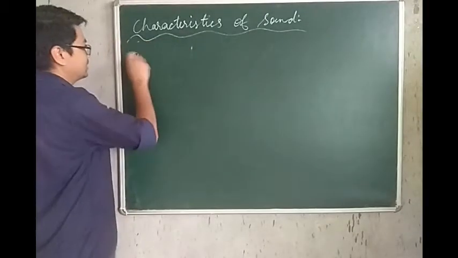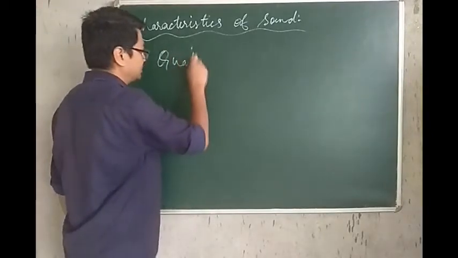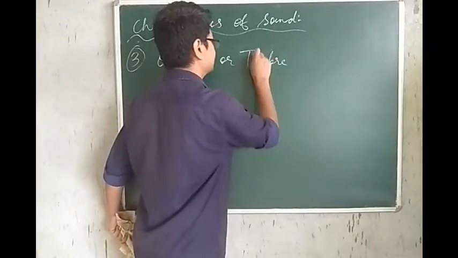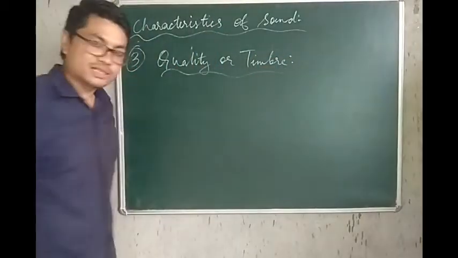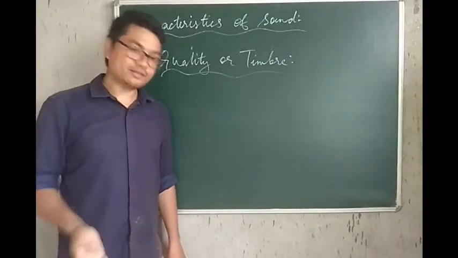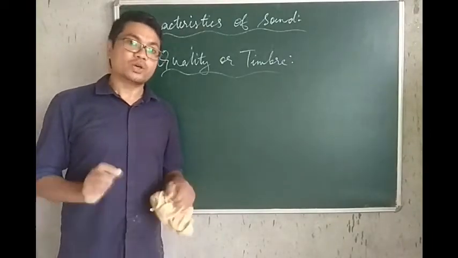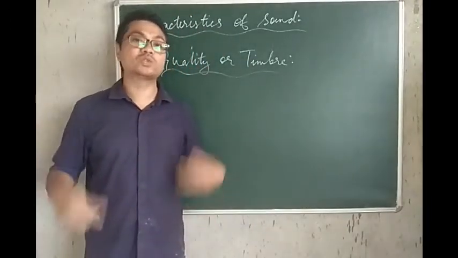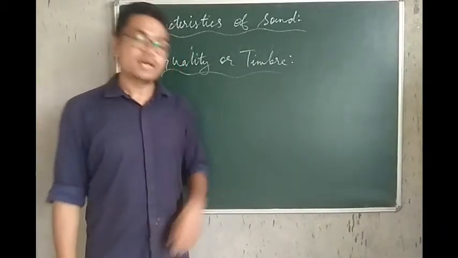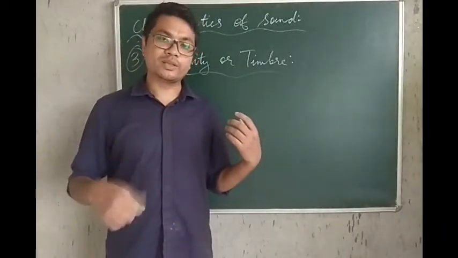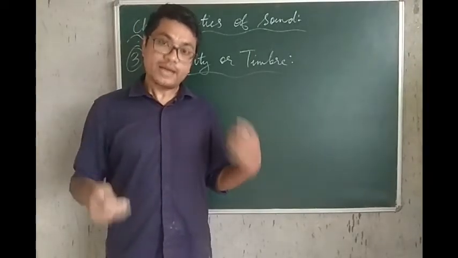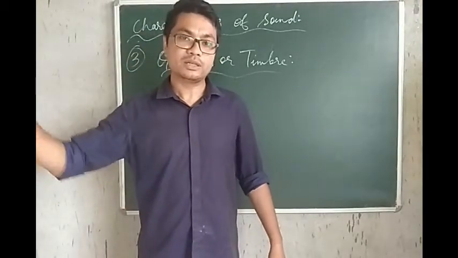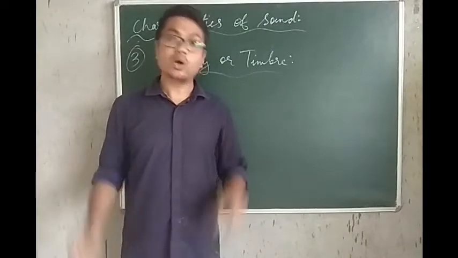And the third is quality, also called timbre. So what is this quality or timbre? It is the characteristic of sound because of which we can distinguish between two sounds coming from two different sources or two different instruments, so to say. Like I play a note C on the guitar, and someone plays the same note C on the piano, we can easily distinguish,